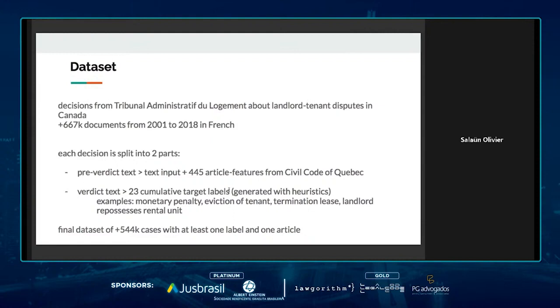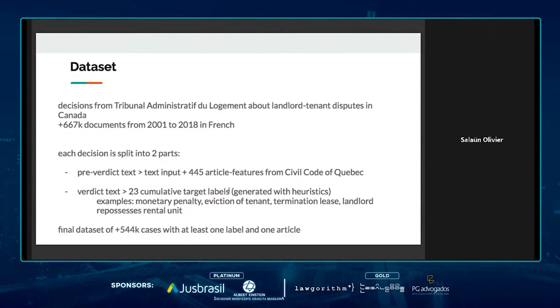In the first pre-processing step, we split each decision into two parts. On one hand, we have the pre-verdict text, from which we extracted the description of the facts, and that will be used as text inputs. And we also extracted all the articles that were cited. So initially, we had more than 1,000 law articles, but we actually retained only those that were related to housing law. So therefore, we retained around 445 articles from the Civil Code of Quebec.